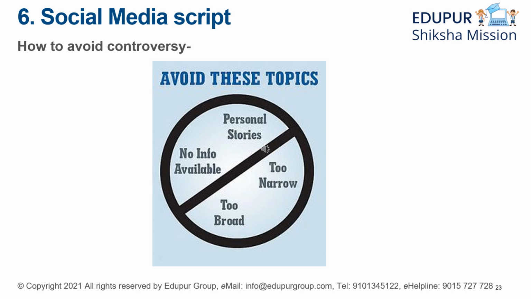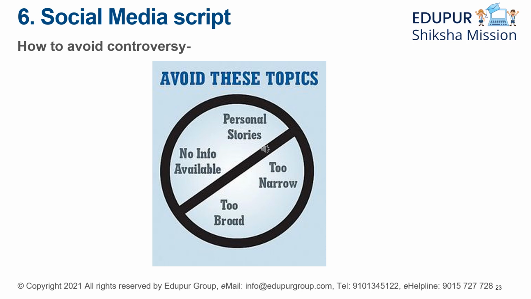Then, it's too narrow. That is, your perspective is too narrow. You're being biased on one side. You're not researching properly. You're not seeing both sides. So it shouldn't be too narrow, and again, not too broad. Especially try to avoid political and religious topics because they often end up being either too narrow or too broad. So try to avoid these topics to avoid controversies in your social media scripts.